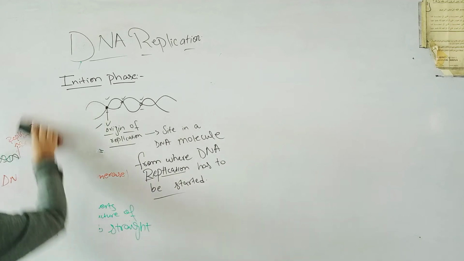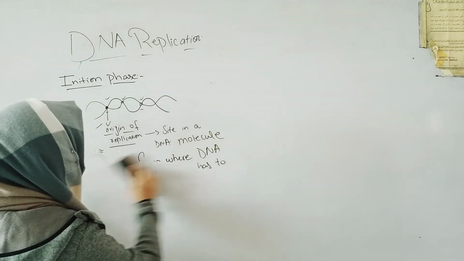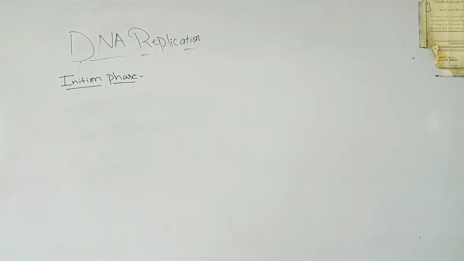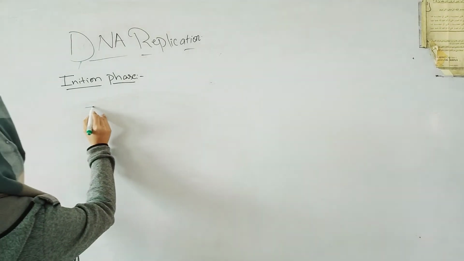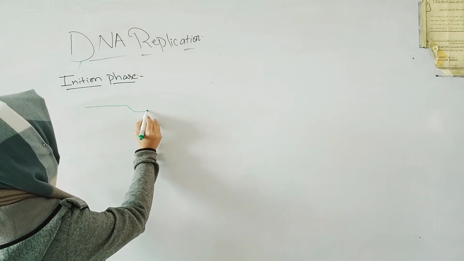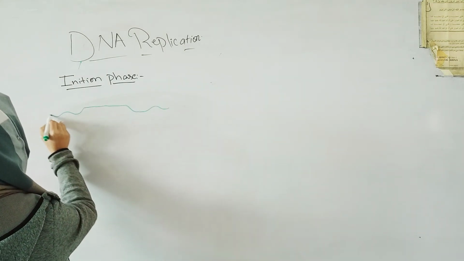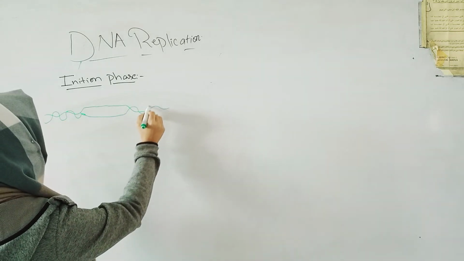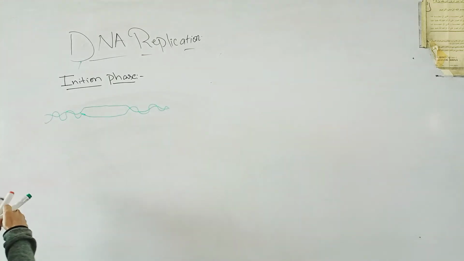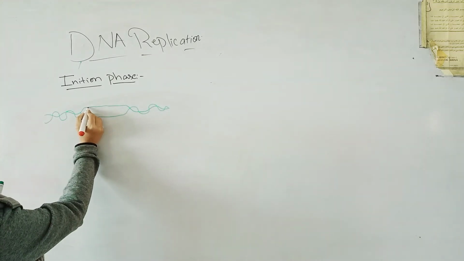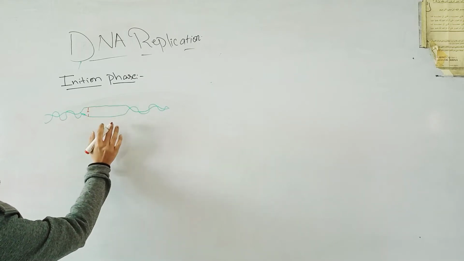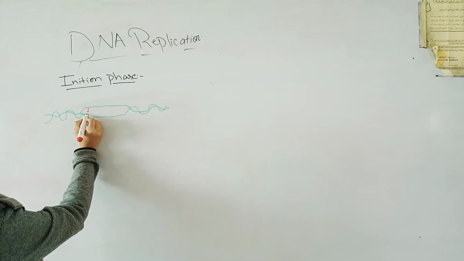Okay. Now after the formation of the replication bubble, the hydrogen bond is present between the nucleotides, the DNA being made up of nucleotides.